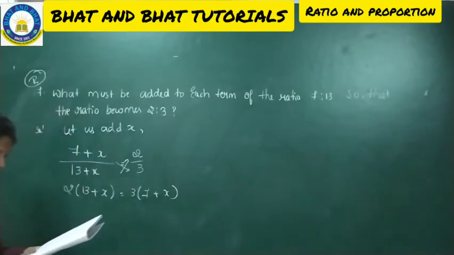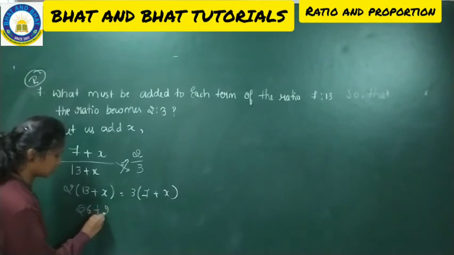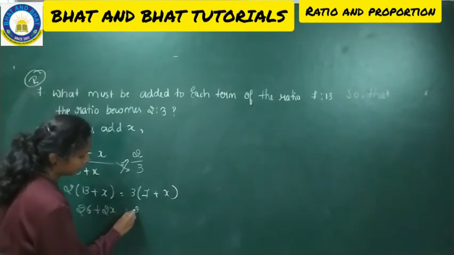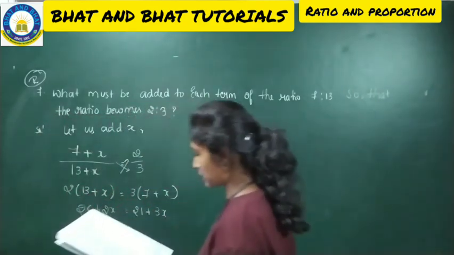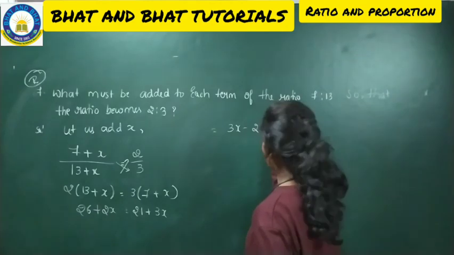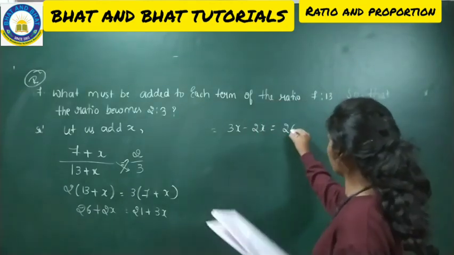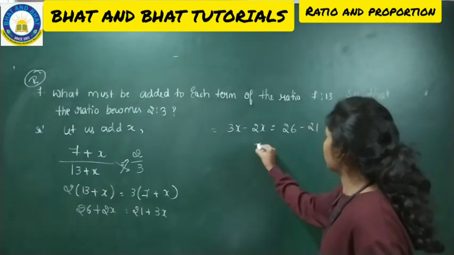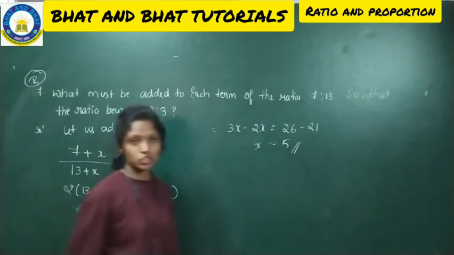So 2 thirteens are 26, plus 2x, which is equal to 21 plus 3x. Now take the x's aside. So that is 3x minus 2x, which is equal to 26 minus 21. Therefore x is equal to 5. This is your answer for this question. Make a note.